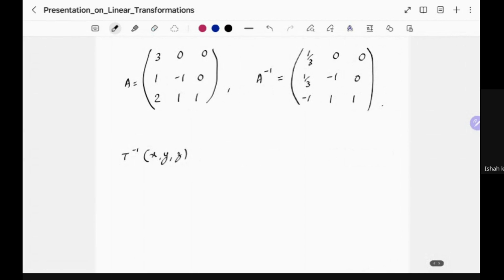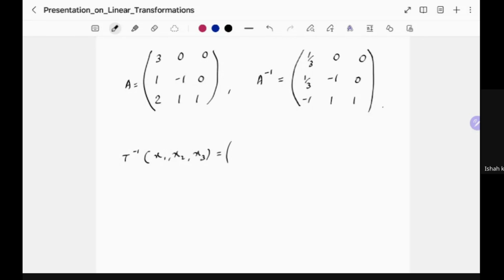Sorry, we were using x1, x2, x3, so let's stick with that. T inverse of (x1, x2, x3) is going to be 1 over 3 x1 plus 1 over 3 x2 minus x3. The second entry is going to be minus x2 plus x3.